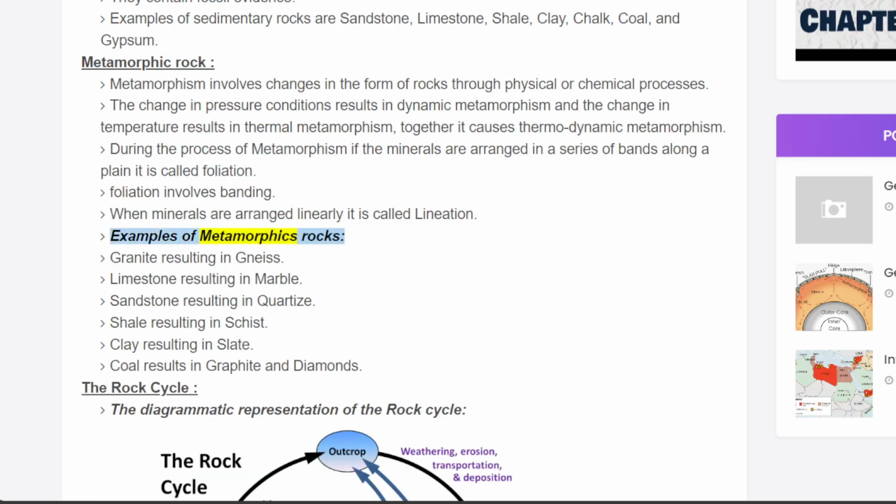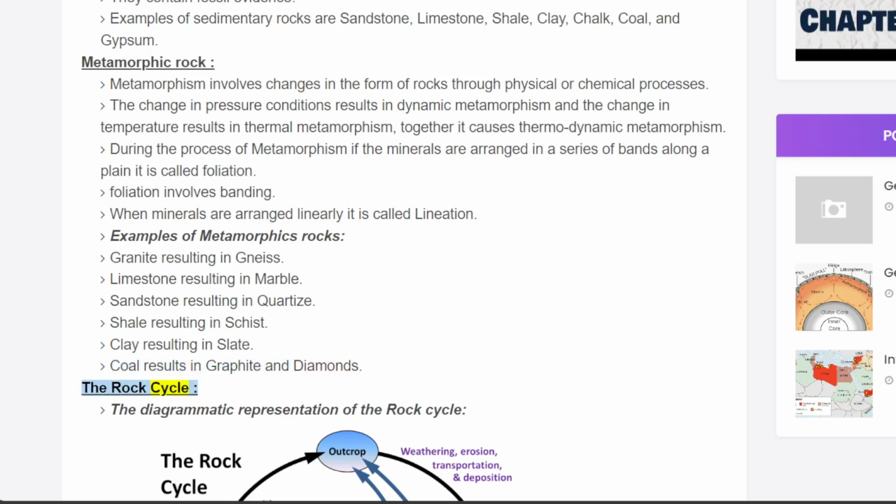Examples of metamorphic rocks. Granite resulting in gneiss. Limestone resulting in marble. Sandstone resulting in quartzite. Shale resulting in schist. Clay resulting in slate. Coal results in graphite and diamonds.